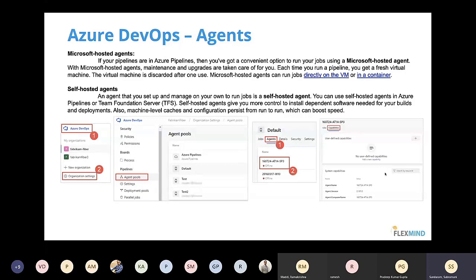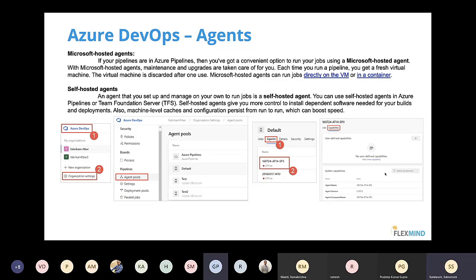Self-hosted agents means you install the agents on your own machine and you take care of it. You have to install the software, upgrade the software, and apply the patches. So if my company says, I don't have money to pay for Microsoft-hosted agents, then obviously you can install self-hosted agents and start running on them. We have labs about this agent installation and how to connect these agents, and it is very easy to connect the agents and start running. Any doubts or anything till now?